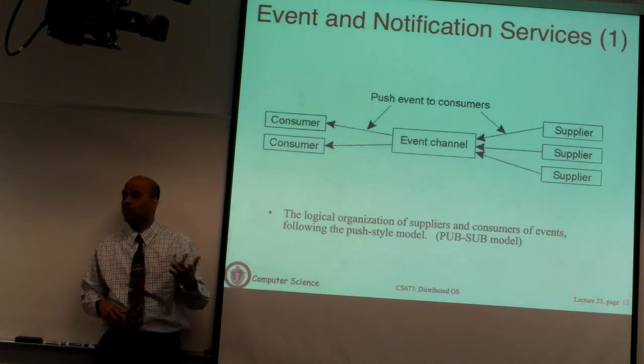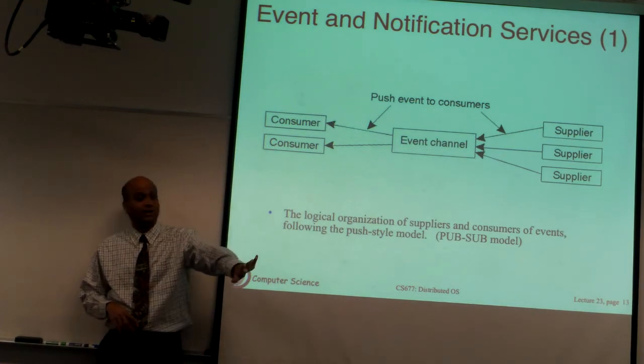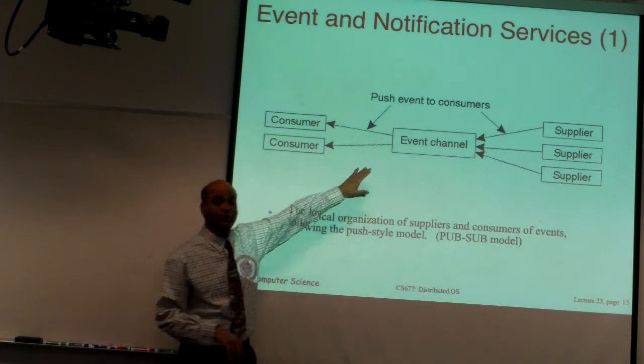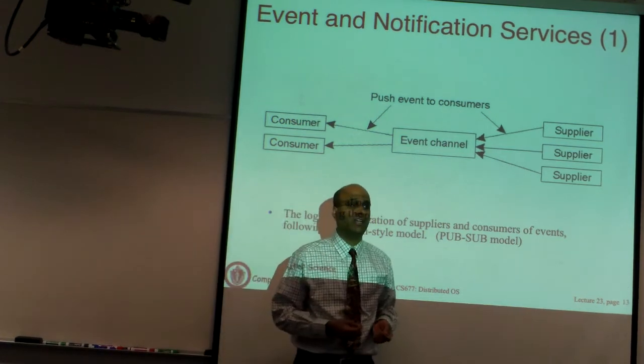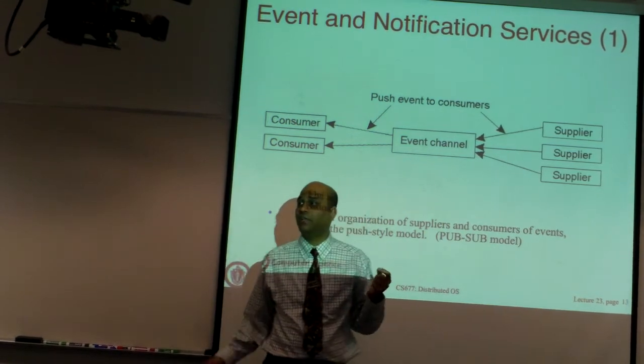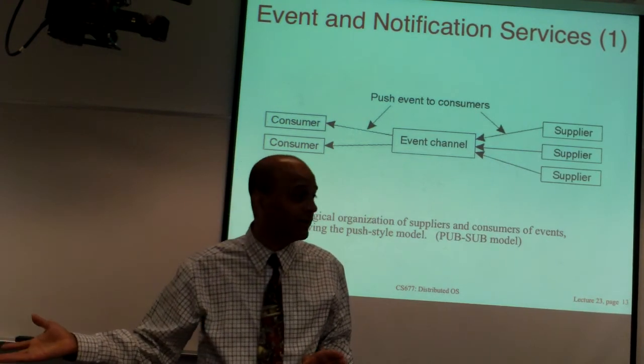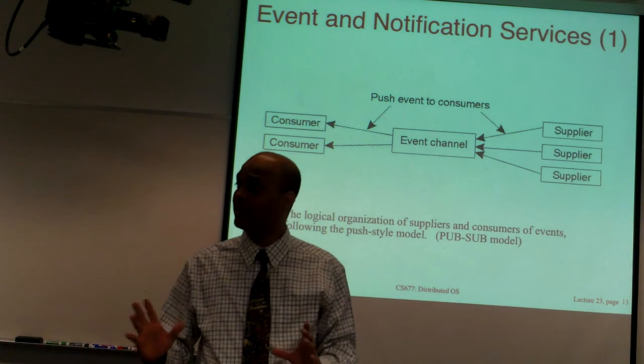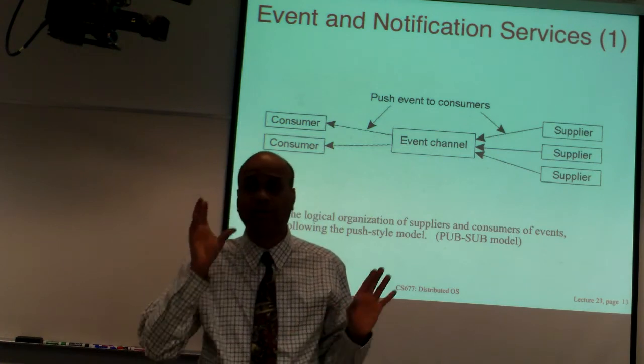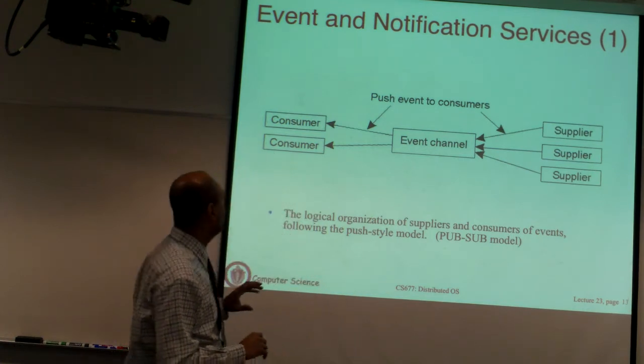You could say, I want data that matches a certain criteria, and you basically specify that to the event channel. Whenever any data is published, you check all the various criteria, and whenever there's a match, you're going to deliver it to the subscribed entity. That's the notion of how publish subscribe works in the context of an event channel.